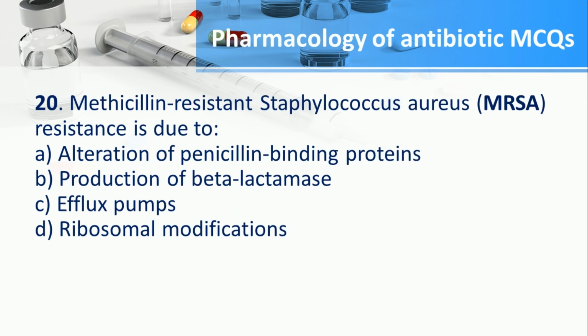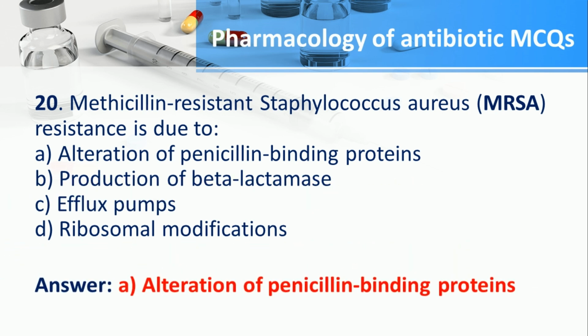Number 20. Methicillin-resistant Staphylococcus aureus, or MRSA, resistance is due to A. Alteration of penicillin binding proteins, B. Production of beta-lactamase, C. Efflux pumps, D. Ribosomal modifications. The answer is A. Alteration of penicillin binding proteins.